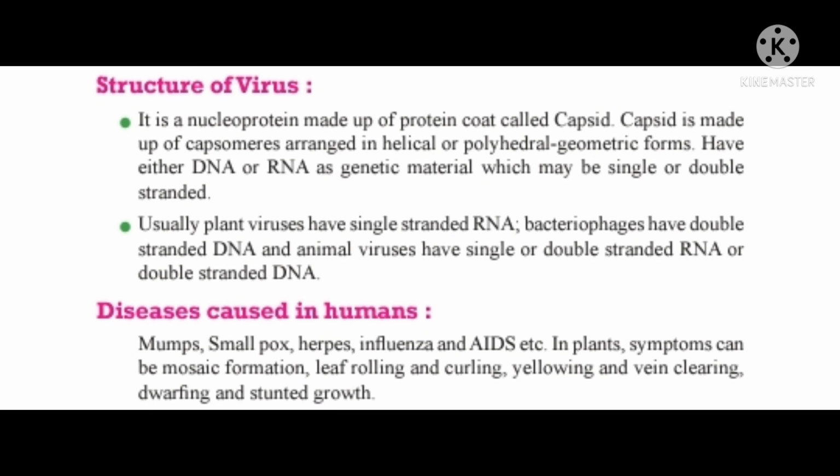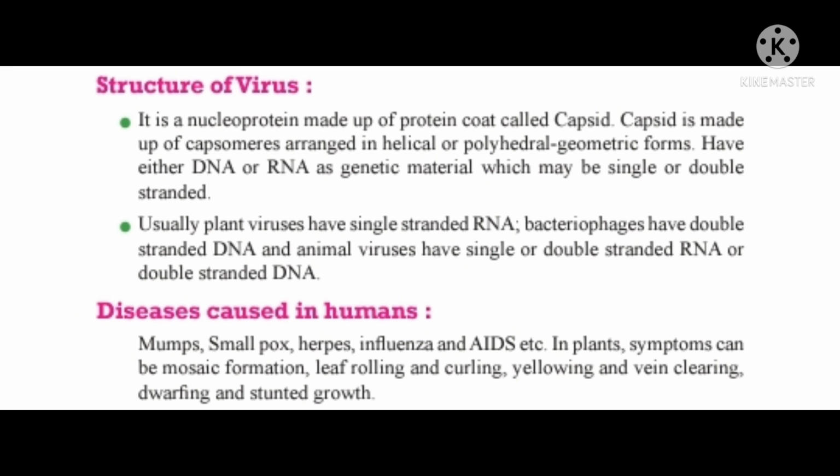Structure of a virus: it is a nucleoprotein made up of a protein coat called the capsid. The capsid is made up of capsomeres arranged in helical or polyhedral geometric forms. Viruses have either DNA or RNA as genetic material, which may be single or double-stranded. Usually plant viruses have single-stranded RNA, bacteriophages have double-stranded DNA, and animal viruses have single or double-stranded RNA or double-stranded DNA. Diseases caused in humans: mumps, smallpox, herpes, influenza and AIDS etc.